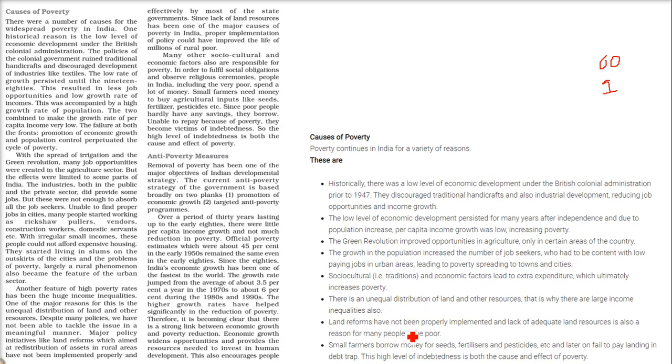Land reforms have not been properly implemented, and also because land resources are not adequate, this is also a reason for many people to be poor. Small farmers borrow money for seeds, fertilizers and pesticides, and later fail to repay the lending and fall into a debt trap. That is, they take money and can't return it, so for returning it, they again take a loan. So this high level of indebtedness is both a cause and an effect of poverty.